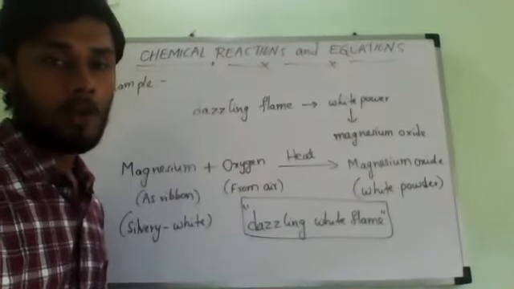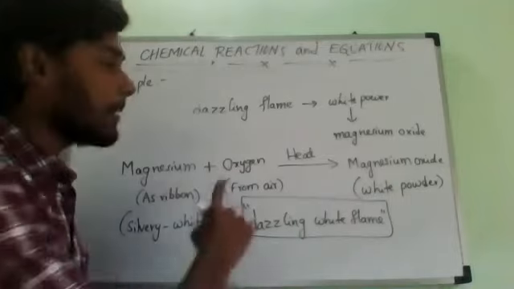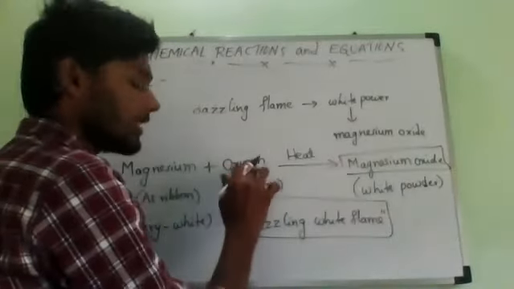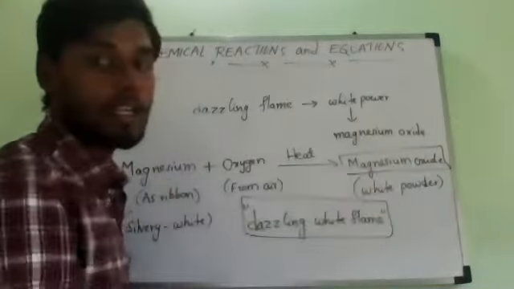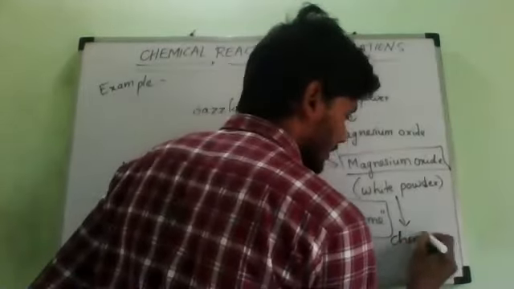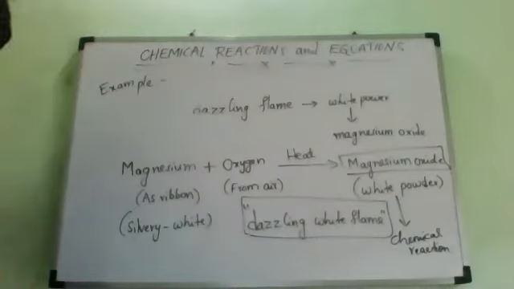So now you tell me, this burning of magnesium in air to form magnesium oxide. We are burning the magnesium with oxygen to form what? Magnesium oxide. It is an example of what? Chemical reaction or physical reaction? It is an example of a chemical reaction. So how can we say it is a chemical reaction? That is the question now.